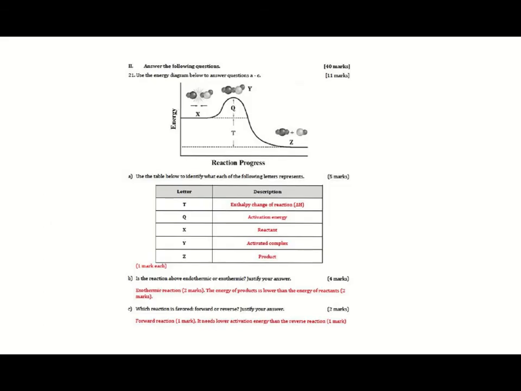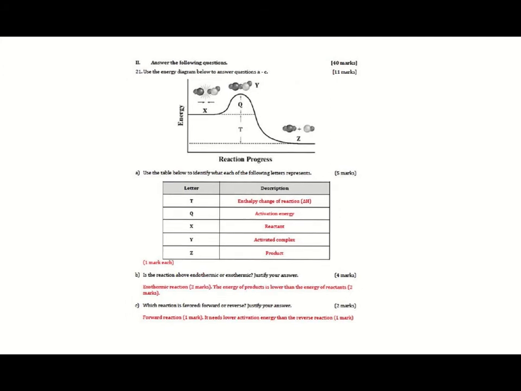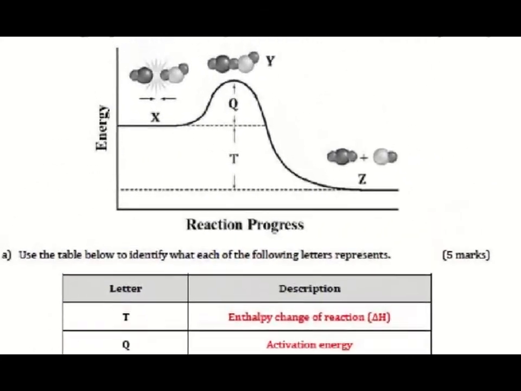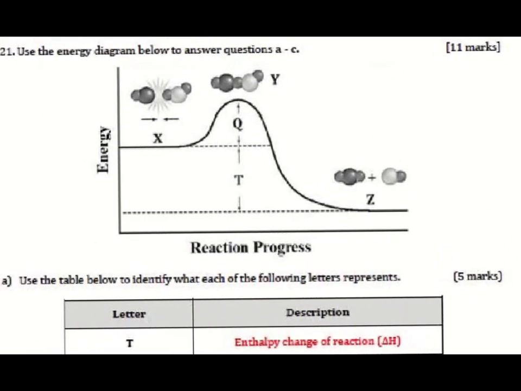Here we have the energy profile diagram, and you are asked to answer some questions. First, you are asked to identify E, Q, X, Y, and Z. Letter T, look carefully, letter T, this one. It's the difference between reactant and product. So the energy change from reactant to product is the enthalpy of reaction.